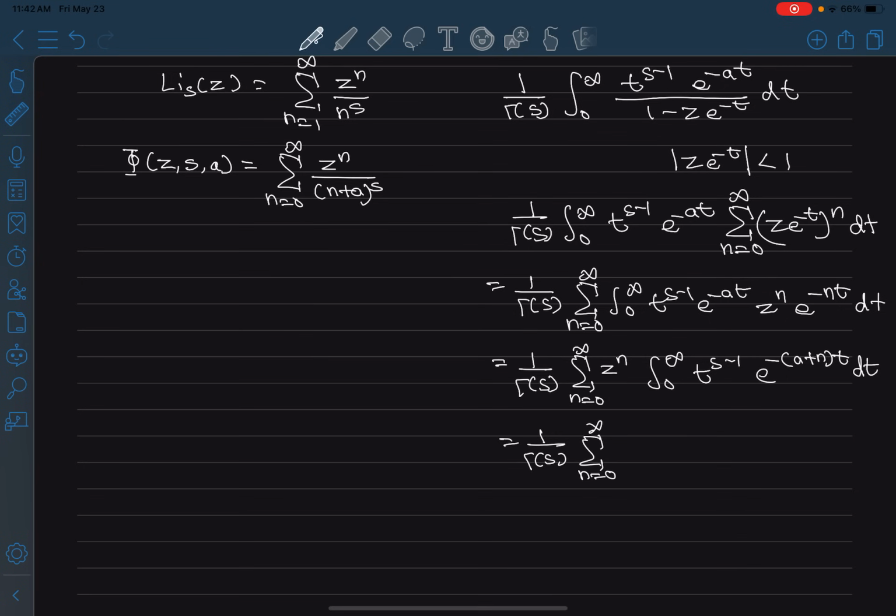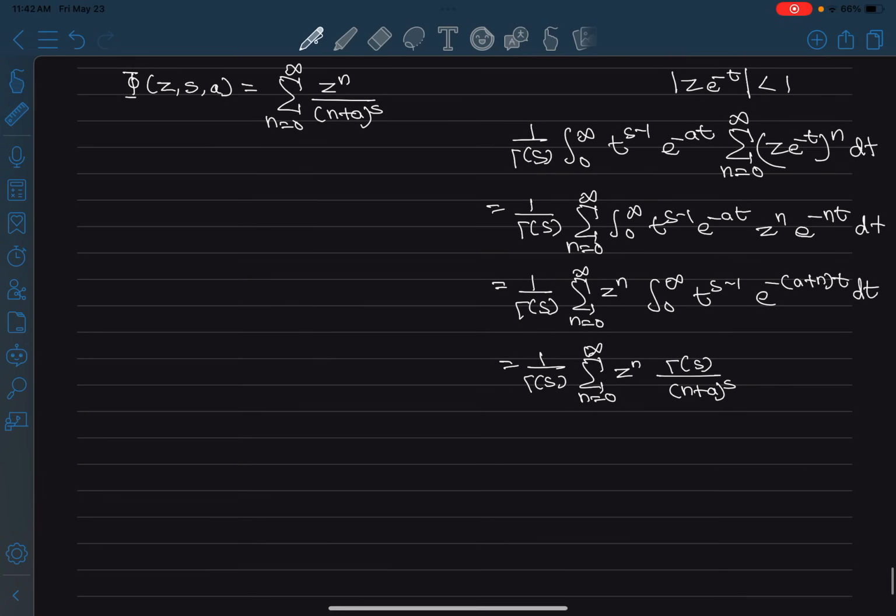But I will just assume that restriction is fulfilled. And even if it's not, we can maybe do some analytic continuation or such stuff. But we won't really worry about that over here. So this one becomes gamma of s by (n plus a) to the power s,